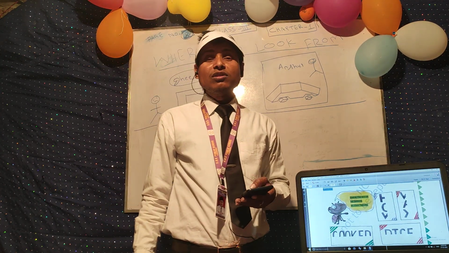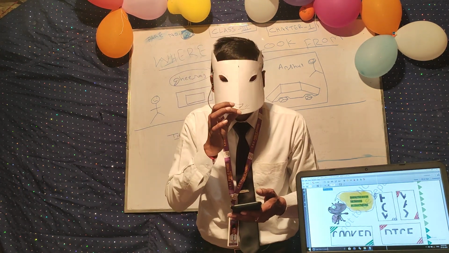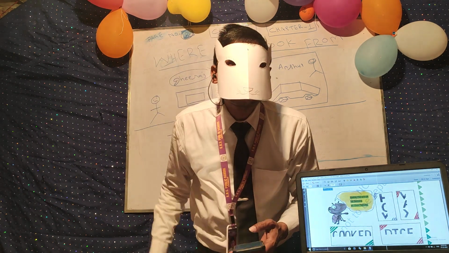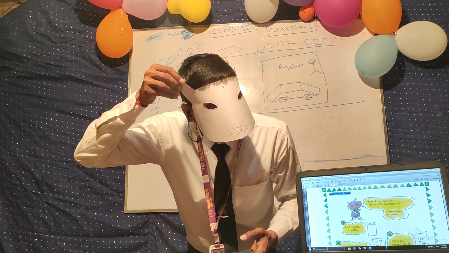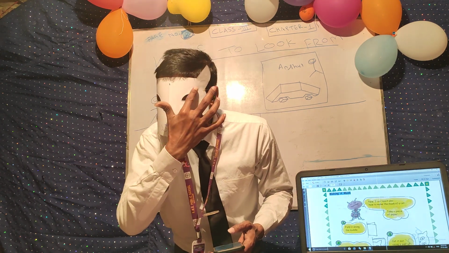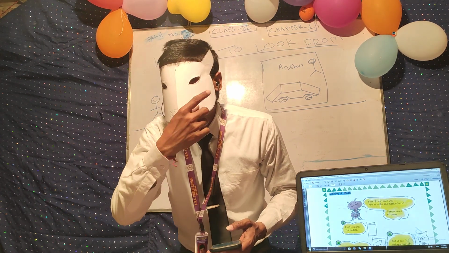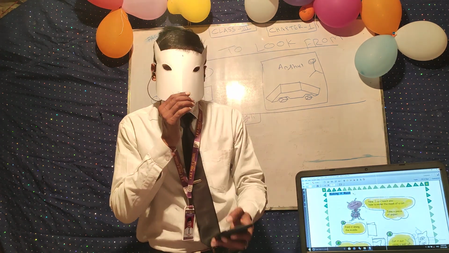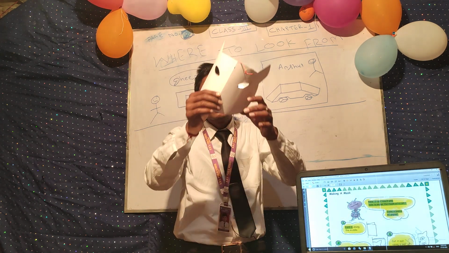Okay. Now the last page of this chapter, which I have shown you. So this is the concept. This is a mask of... can you imagine what it is? This is the ear, and this is the eye. This is also an eye, and this is the mouth, and this is the mustache. Can you guess? Cat. It is a cat. So this is the cat, and I am going to remove this mask.